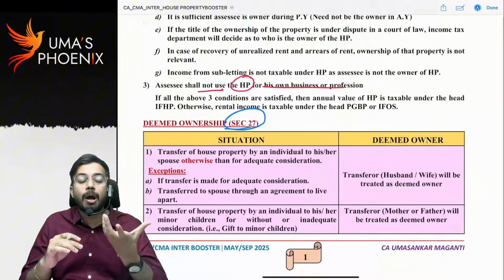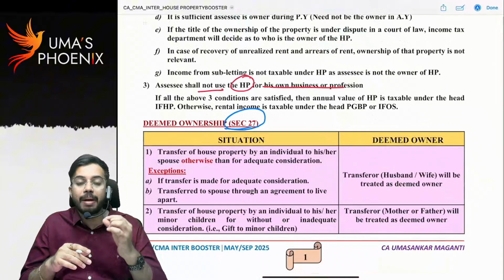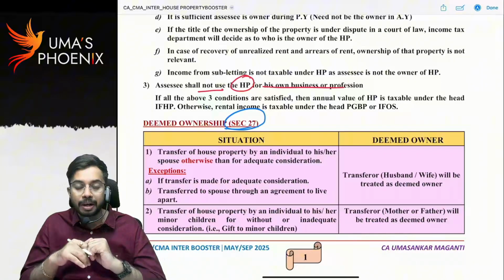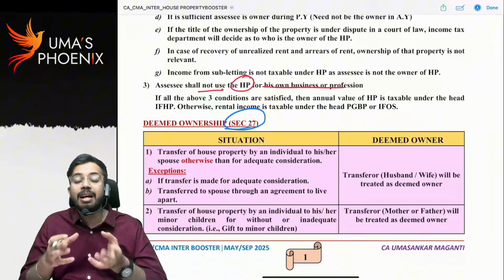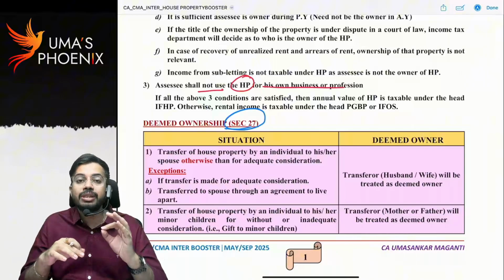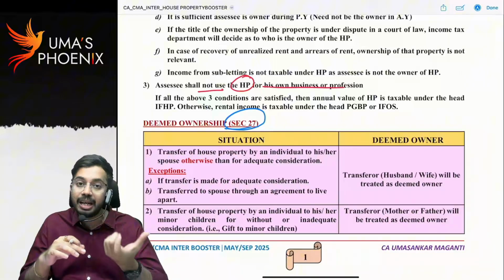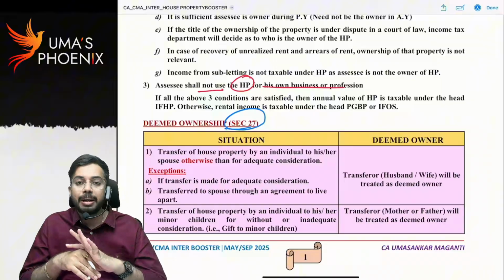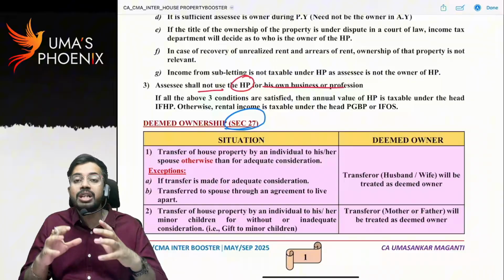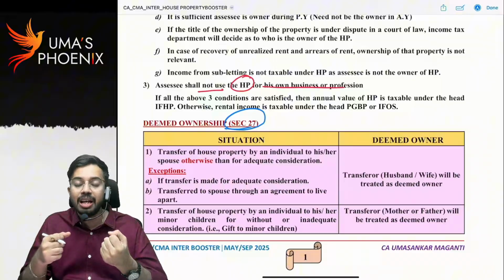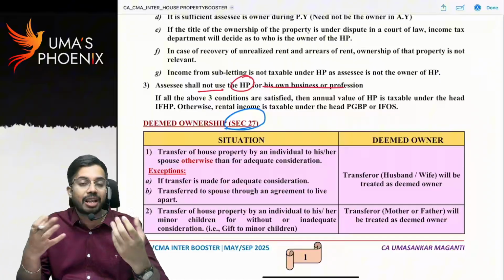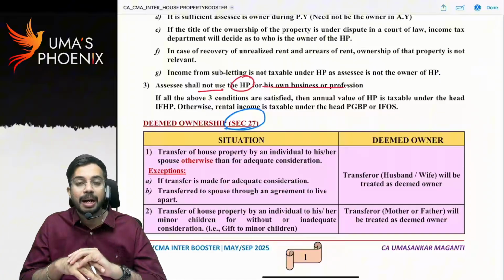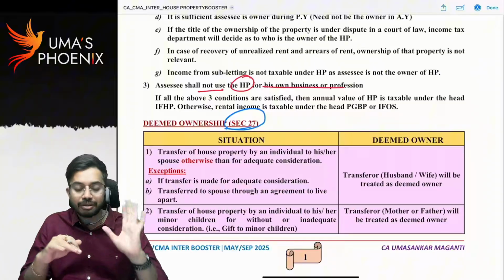Sometimes house property will be under dispute. Brother 1, brother 2 are there. They are fighting for one house property. So whenever property is under dispute in a court, the income tax department will decide in whose hands that rental income will be taxable. Generally, the income tax department will consider such brother who is enjoying the property. Let's say brother 1 is showing domination over brother 2 and brother 1 is taking all the rental income. In this case, the income tax department will consider brother 1 as the owner and will tax it in the hands of brother 1.